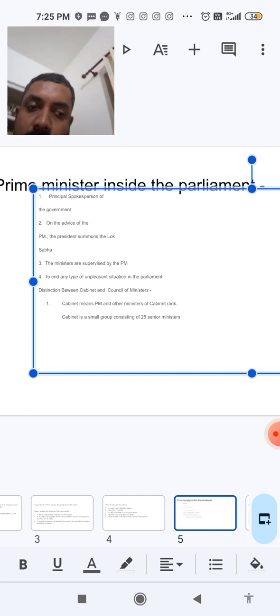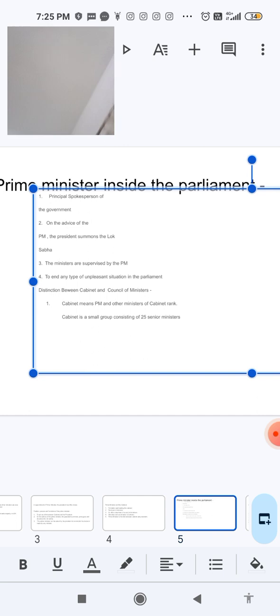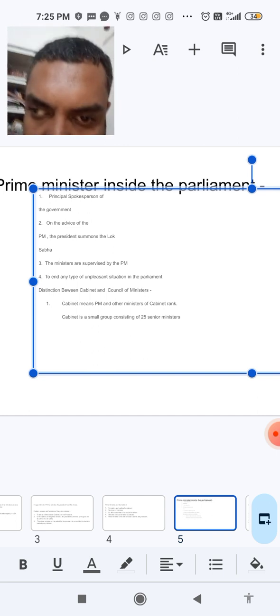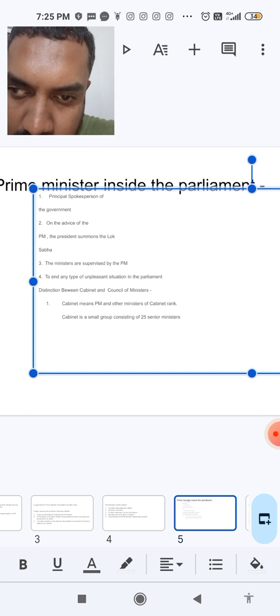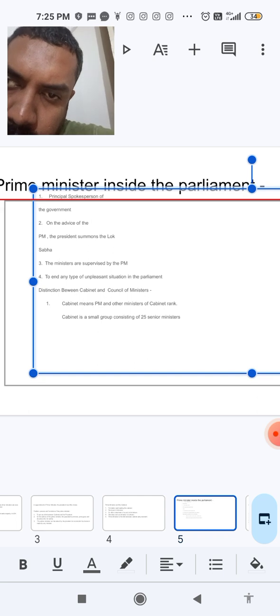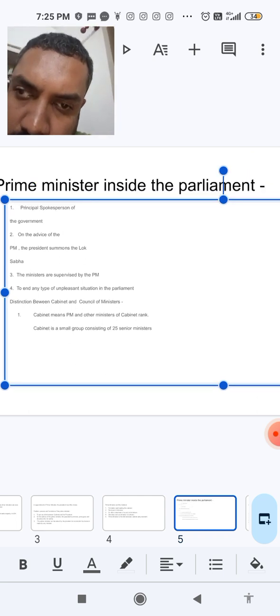Distinction between Cabinet and Council of Ministers. The Cabinet means the Prime Minister and the other ministers of Cabinet rank. The Cabinet is a small group consisting of about 25 senior ministers.